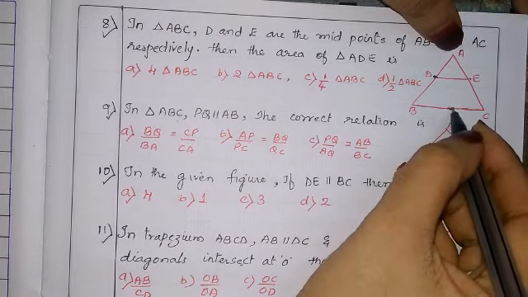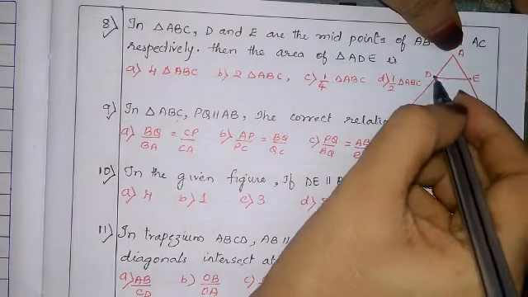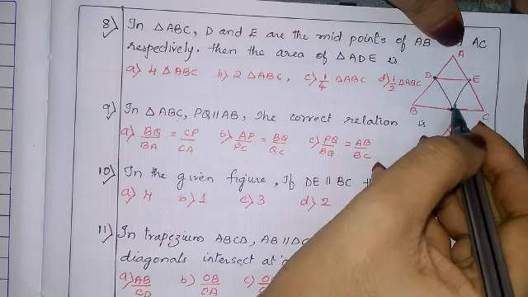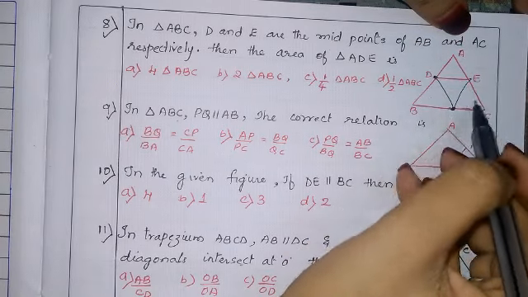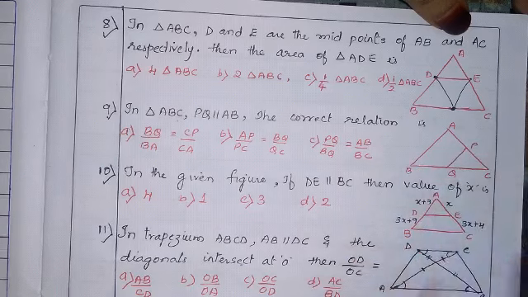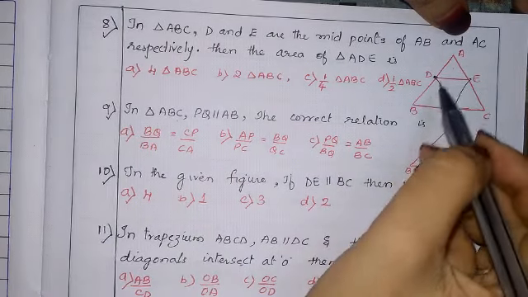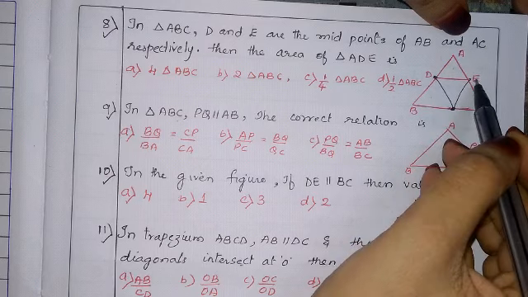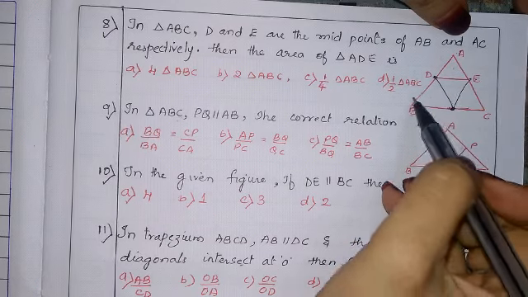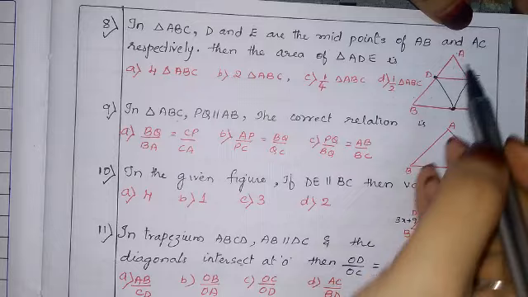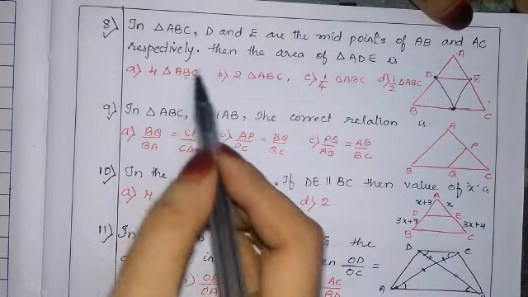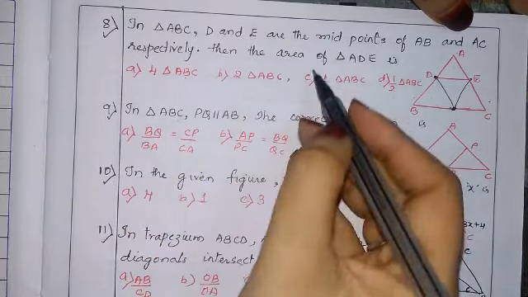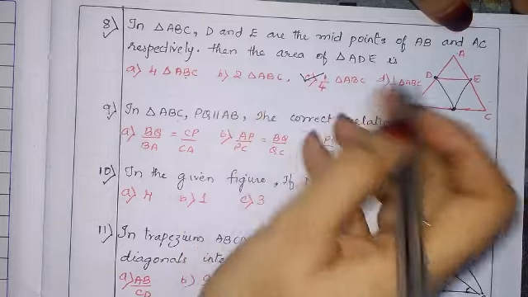Here let us consider one more point on BC. Then we can easily find that all these triangles are 1/4 of ABC. Therefore, ADE is 1/4 of ABC.